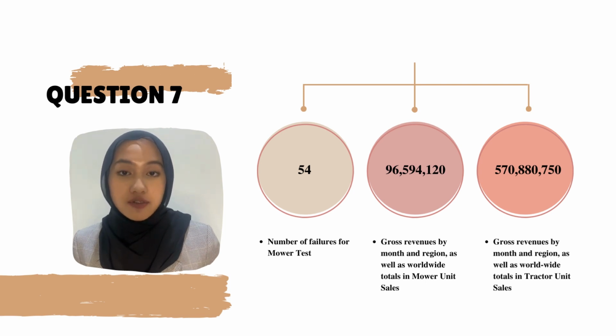Therefore, the gross revenue by month and region as well as the worldwide total in tractor unit sales is 570,880,750. The highest and lowest are also from the same regions, with North America as the highest and China as the lowest.